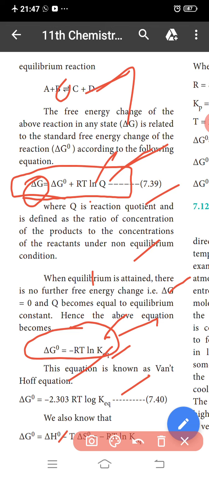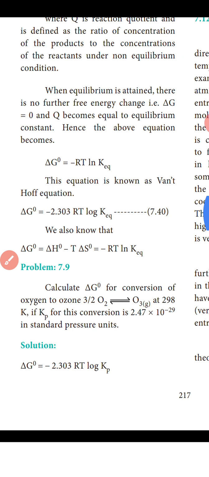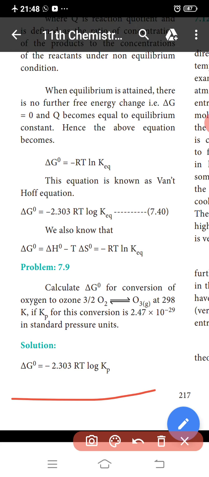See these calculations: the conversion of oxygen to ozone at 298 Kelvin. The Kp for this conversion is 2.47 into 10 to the power of minus 29 in standard pressure units. Applying this formula, del G naught is equal to minus 2.303 RT log Kp.